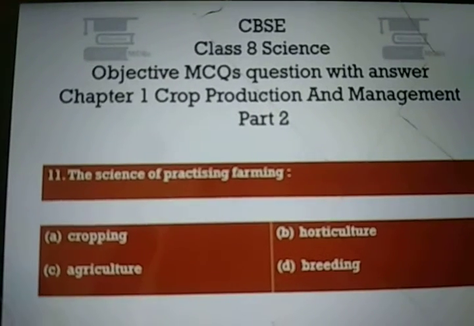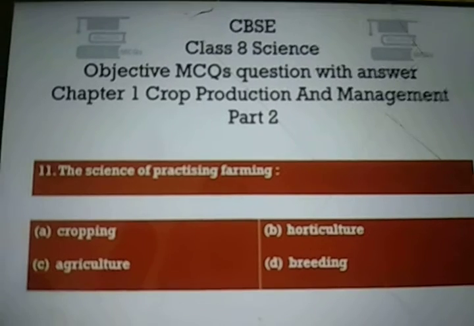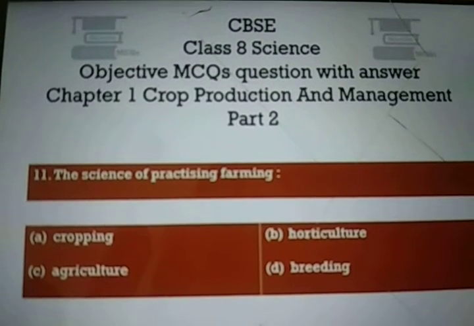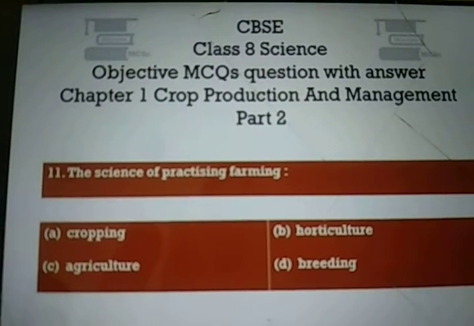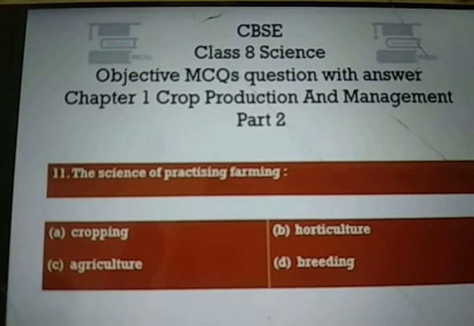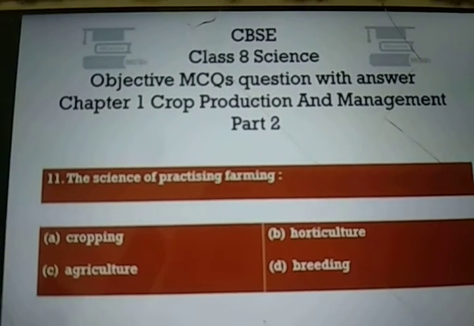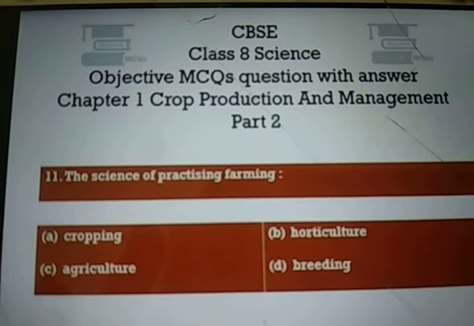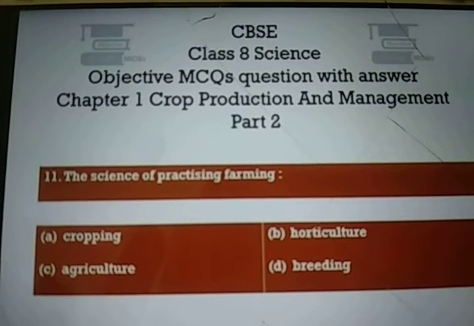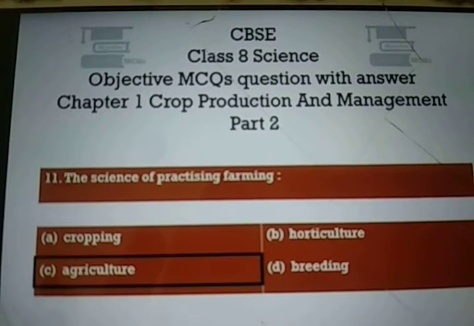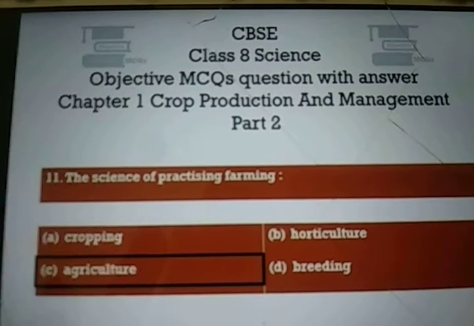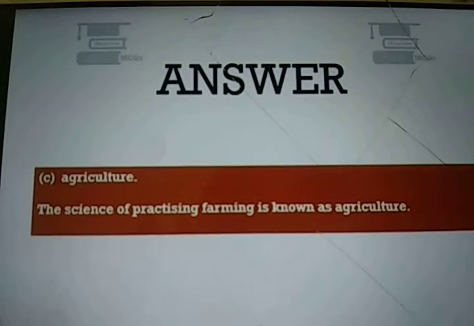Question number 11. The science of practicing farming. Option A, cropping. Option B, horticulture. Option C, agriculture. And option D, breeding. And the right answer is option C, agriculture. So the science of practicing farming is known as agriculture.